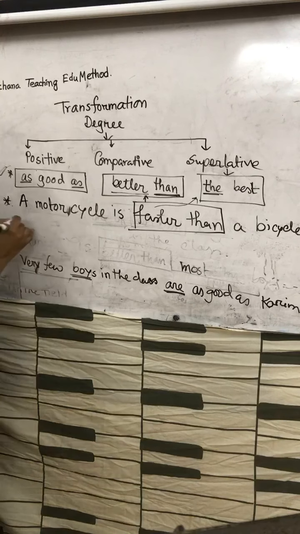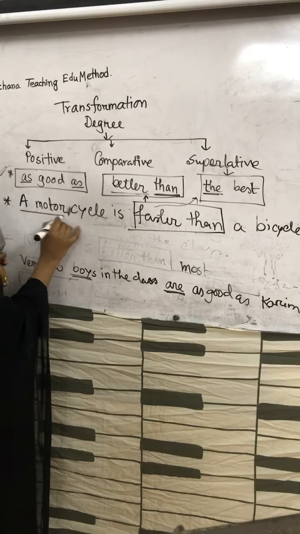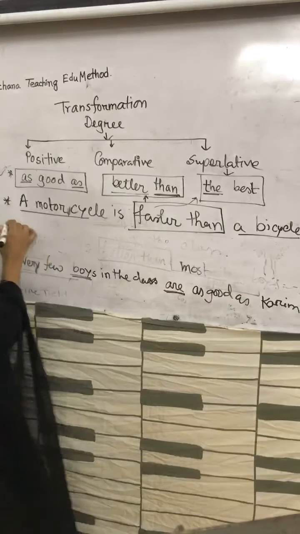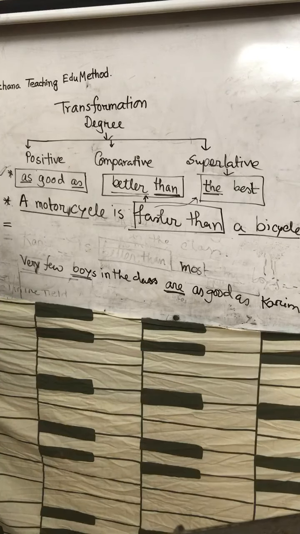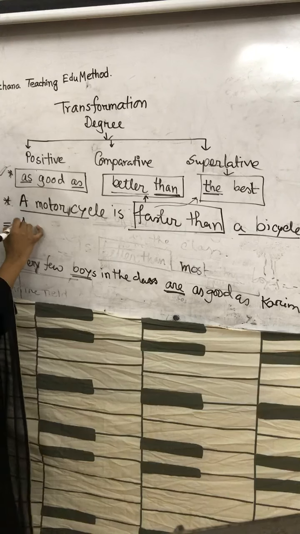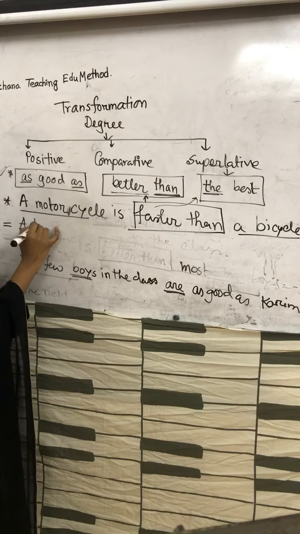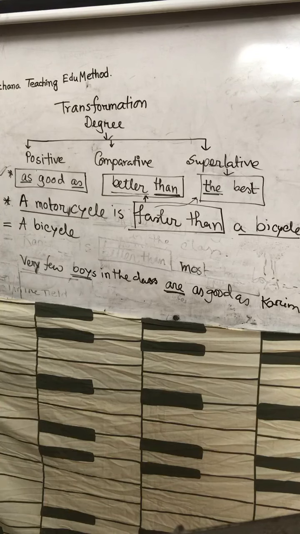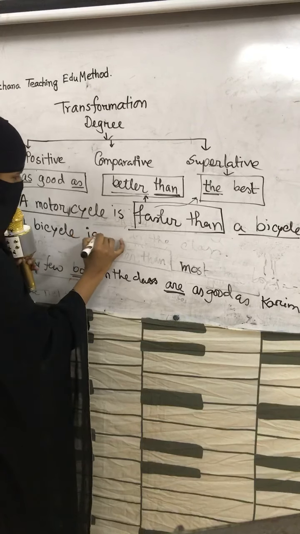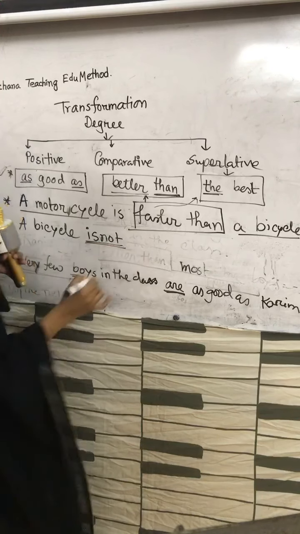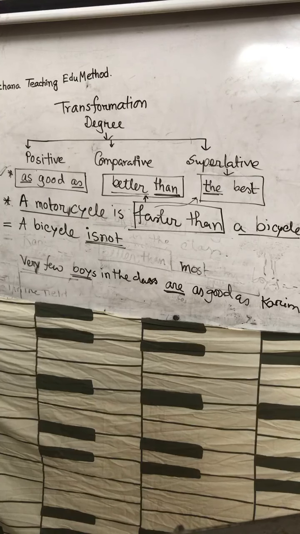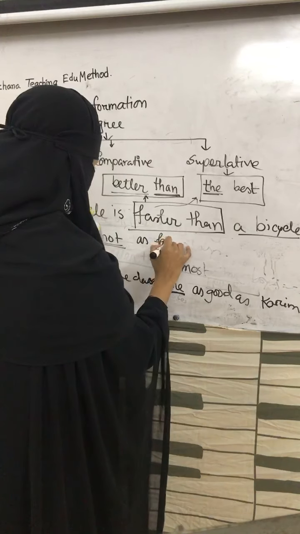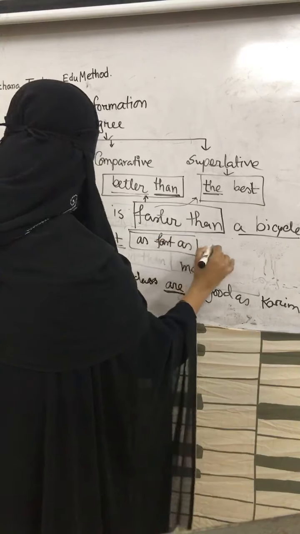In that case, you have two nouns, a motorcycle and a bicycle. Here this is subject and this is object. In this sentence, you have to change the subject into object and object into subject. So a bicycle should replace a motorcycle. A bicycle is not. Point to be noted, you have to use the negative form of the verb. A bicycle is not as fast as a motorcycle.